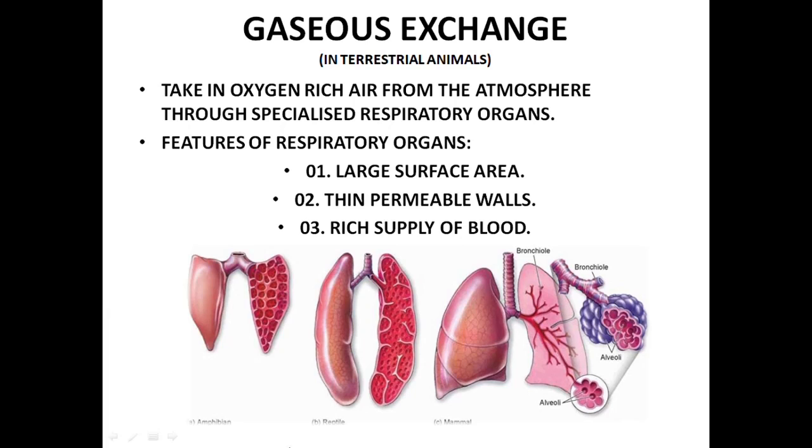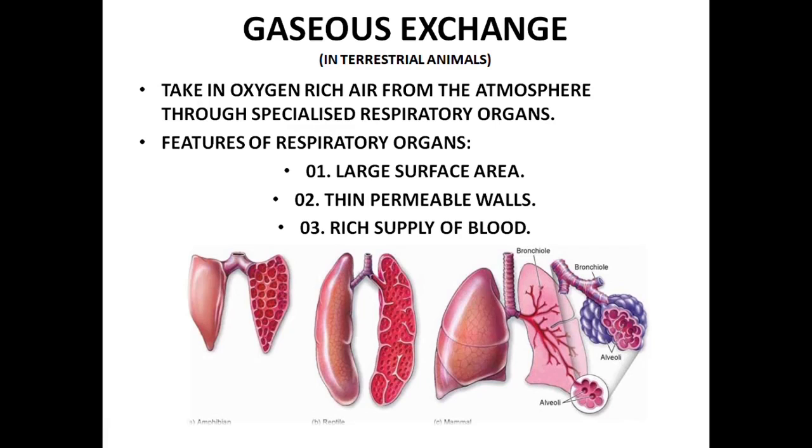Then the next one is the mammals, for example, we human beings. Reptiles, for example, the snake. So amphibians, reptiles, and mammals. I just wanted to show you the picture, that's why I've kept these three. So, what are the features of respiratory organs?